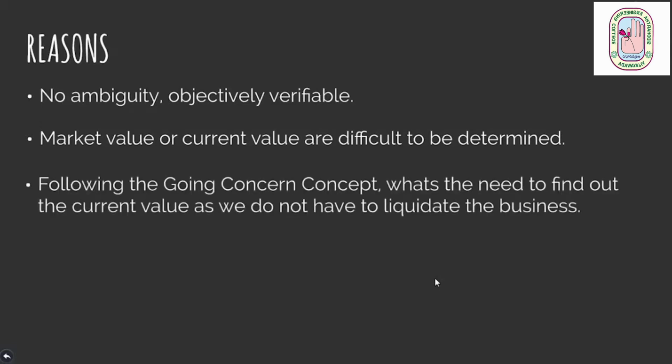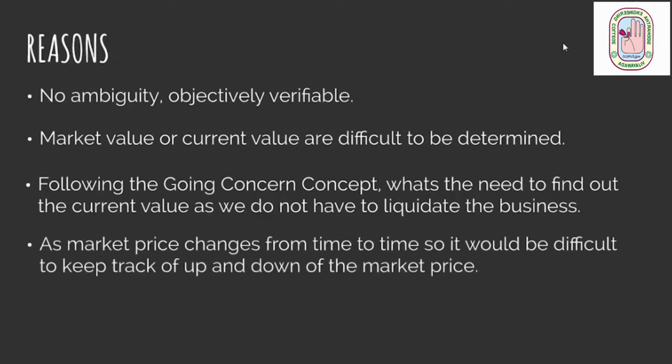Next, because we follow the going concern concept, what's the need to find out the current value as we do not have to liquidate the business? And last but not the least, as market price keeps changing from time to time, it would be very difficult to keep track of increases and decreases of the market price. It can be the case that the price of a particular asset fluctuates around 10 times during a particular year.